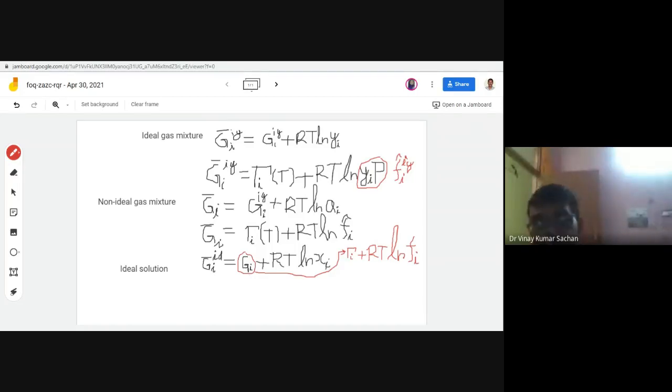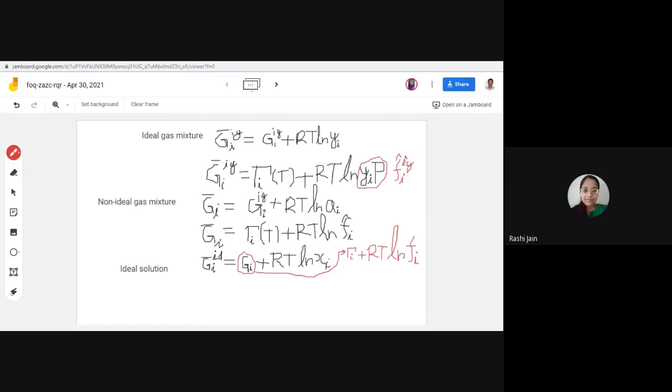Rashi Jain. Yes, sir. So do you understand these equations, Yamini? Yes, sir. Vikrant? Yes, sir. Varun, yes, sir. Sweetie Patel, yes, sir.